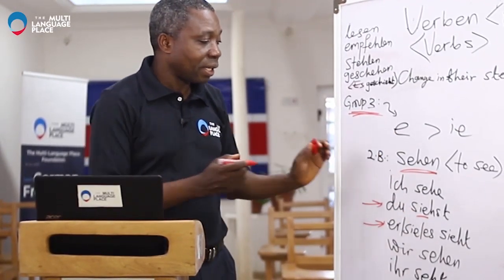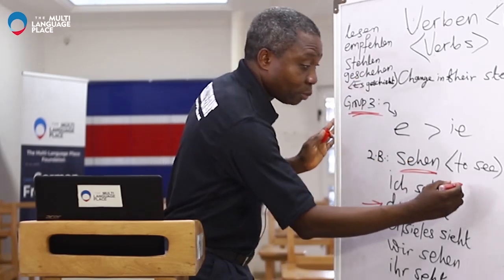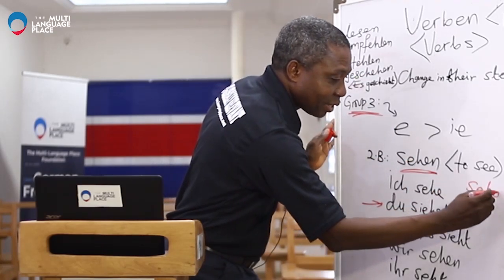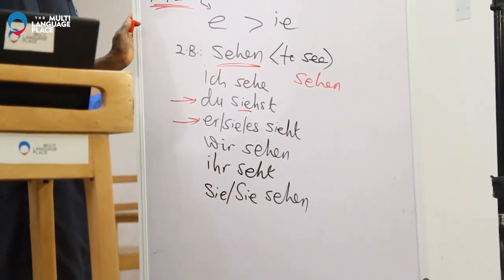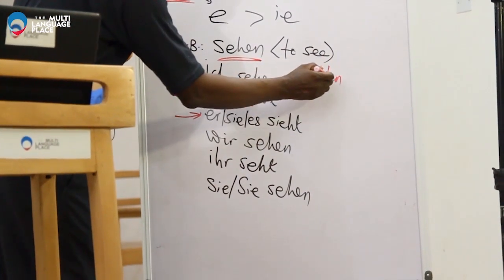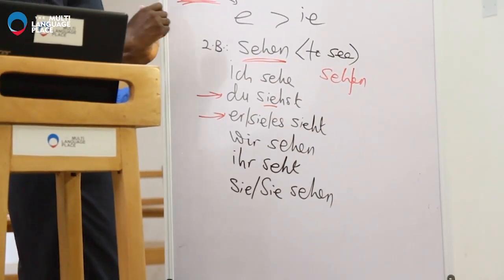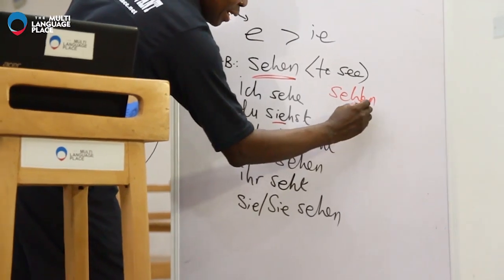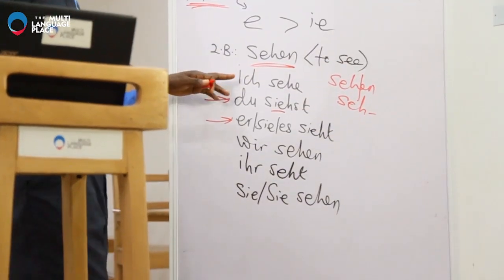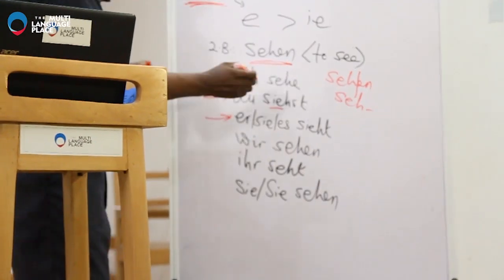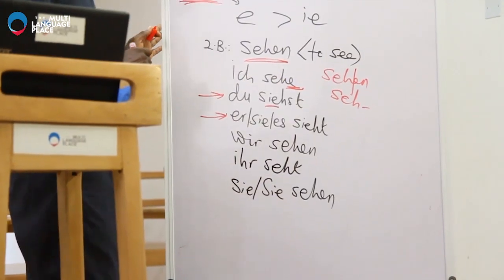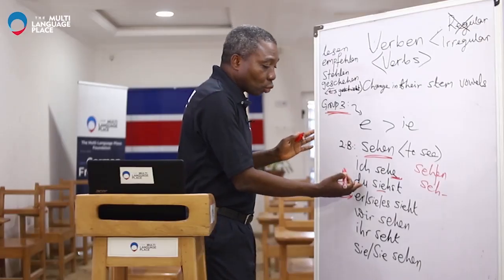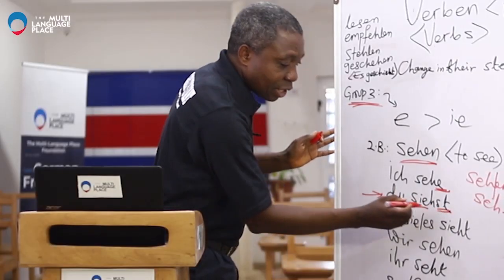Therefore, you see it here, this is the infinitive of the verb. If we remove the ending, we have S-E-H. And now, ich sehe, this is the termination, the ending, which is perfect. And then du, the ending is correct.